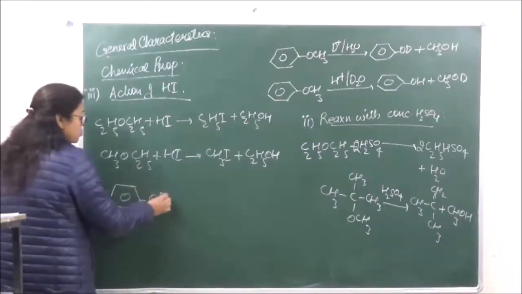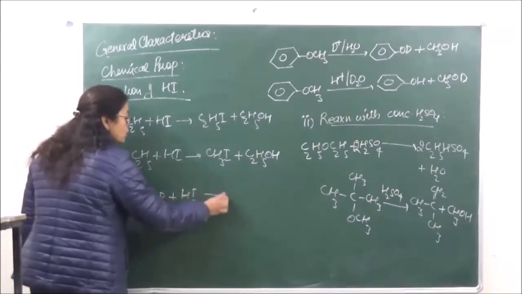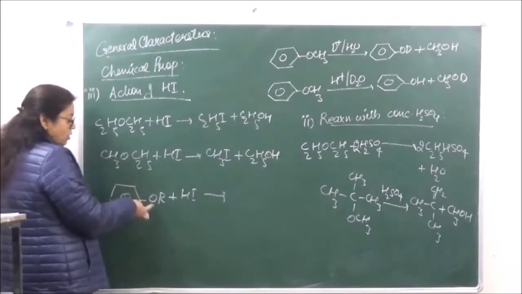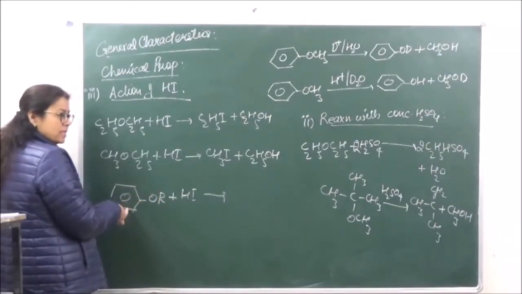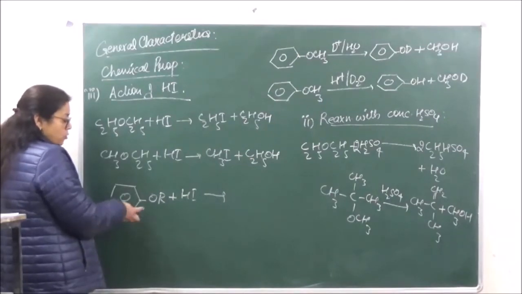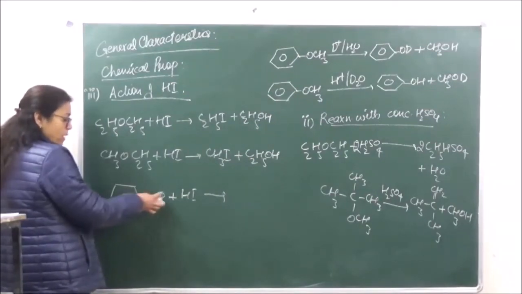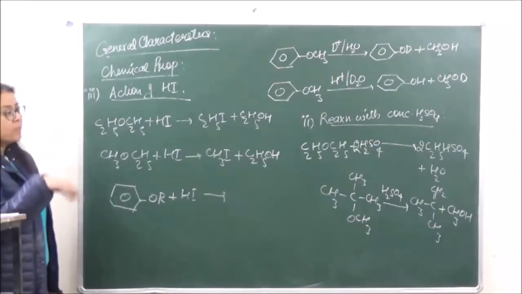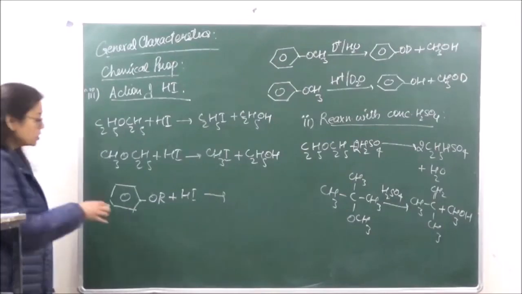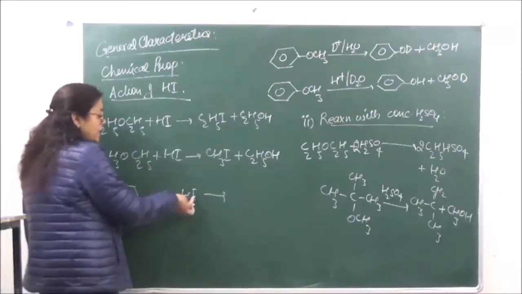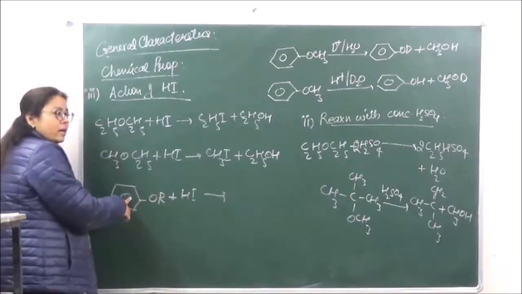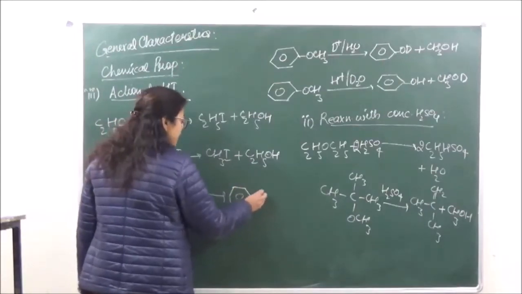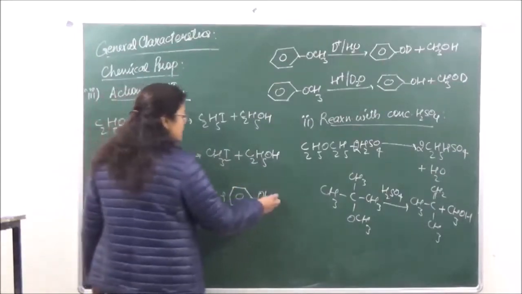anisole, there is going to be a slight difference because of the more stability of the carbocation, as the oxygen is going to be in conjugation with the benzene ring over here. So what is going to happen? When OR leaves, the benzene is going to have a positive charge, and that positive charge is going to be dispersed. Because of the stability of the benzene carbocation, the OH is going to attack over here, right? So there is going to be a slight change as we will get OH plus.